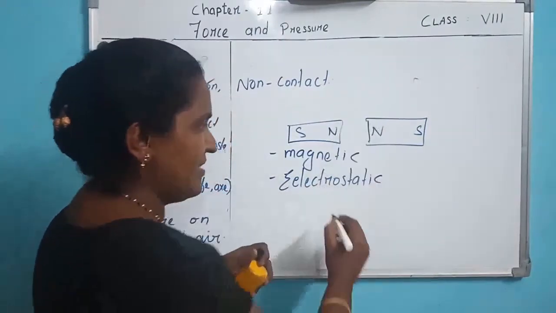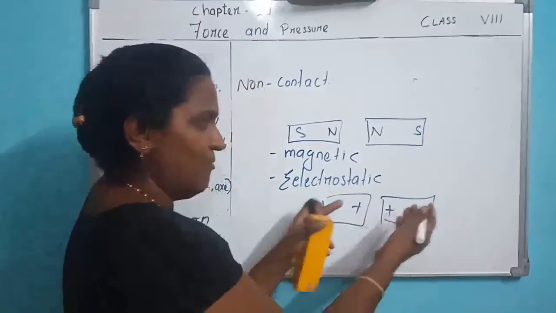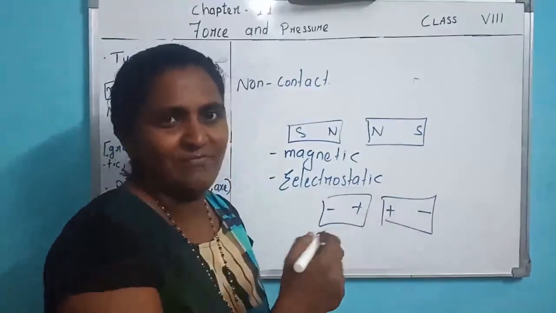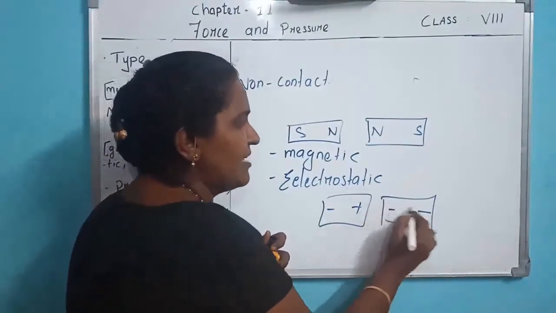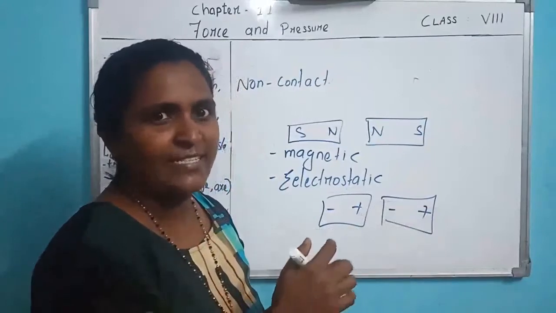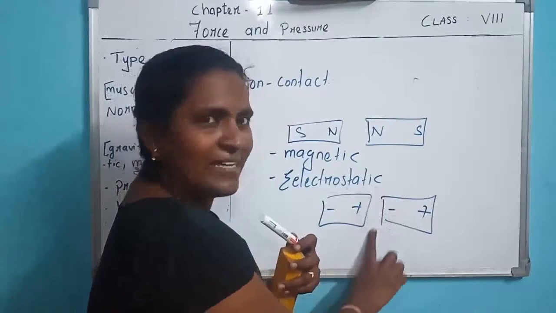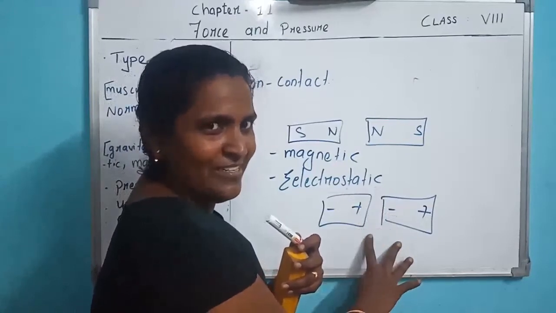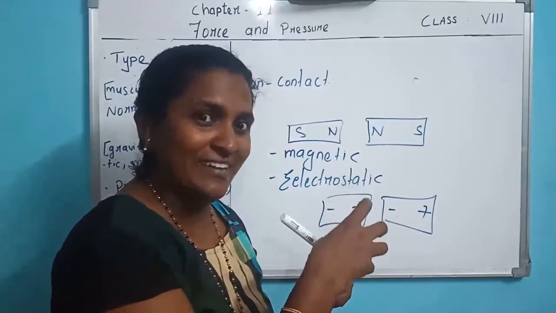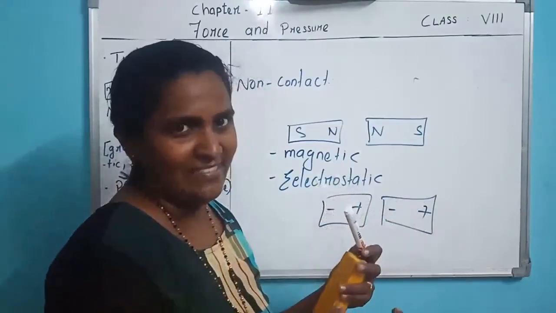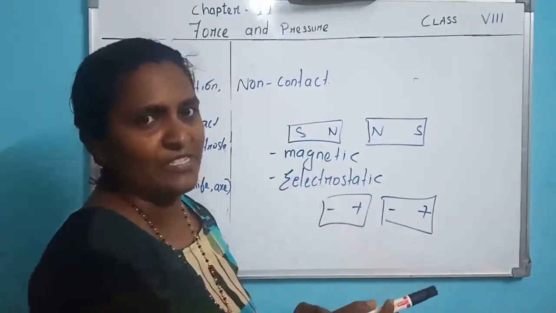Otherwise, here also you can say plus and minus. What do they do? Plus and plus repel, no need of bringing them closer. Take an electric plate, a charged plate. And if it is minus and plus, they will attract. Understood? There is space between the two objects, yet they show some force. Here force is exerted, either repelling or attracting. Such a type of force is called non-contact force, electrostatic non-contact force.